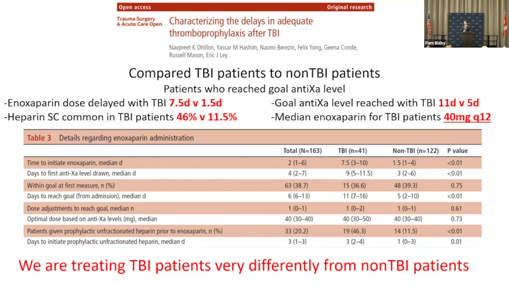Goal anti-10A levels. So I want you to consider this, that this is probably true for your hospital. You have a TBI patient. They're going to reach their goal anti-10A level. They're going to reach the appropriate prophylactic dosing if they have TBI after 11 days. We're not doing very good with TBI patients. It takes a median of 5 days to reach it for the non-TBI patients. Still not very good. I would also say that the median enoxaparin dose for TBI patients is 40. This is what they need. So we need to get to this point where we feel comfortable giving 40 Q12 to TBI patients.